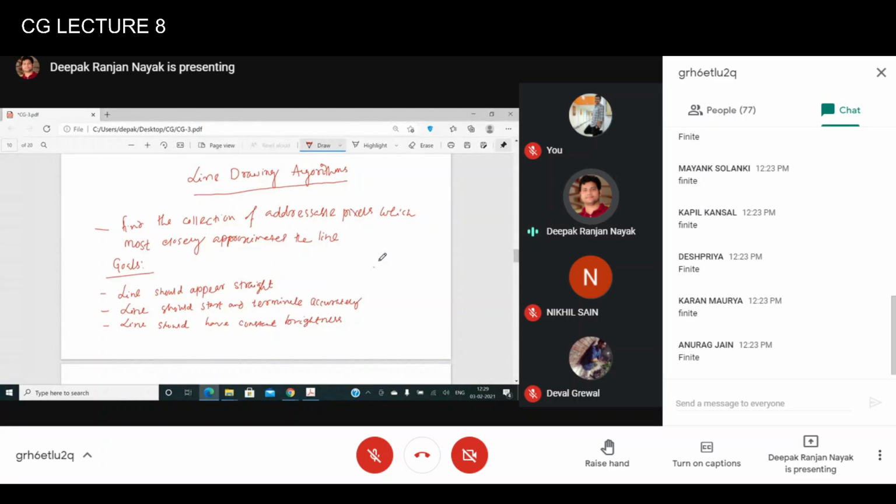But drawing lines on the screen is not as easy as with graph paper and pencil, so you have to be very careful. All the pixels should have constant brightness, or there will be a problem.